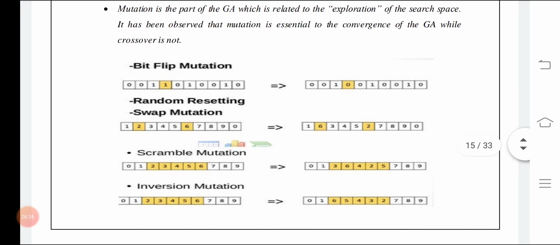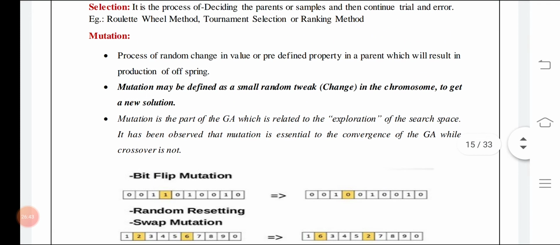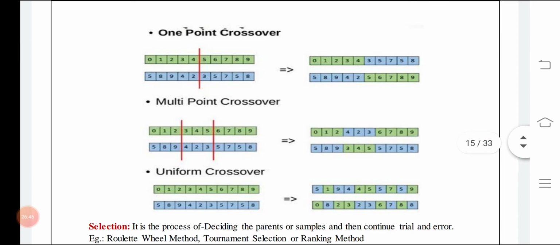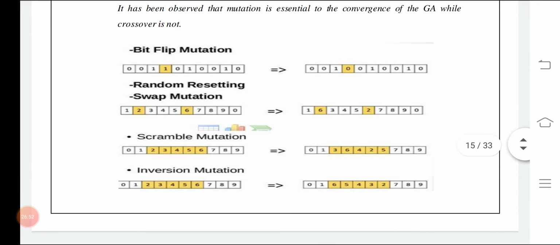But in mutation, you can see in the examples that the particular value was 1. Here it is highlighted: the 1 has been converted into 0 and 0 has been converted into 1. In the next example, you can see 2 and 6 have been interchanged in a single chromosome, whereas earlier in crossover it was done between different parents. Scramble mutation shuffles the values. Inverse means 2, 3, 4, 5, 6 was there and it has been converted to 6, 5, 4, 3, 2. So mutation and crossover are done by the genetic algorithm itself. You don't have to do that.